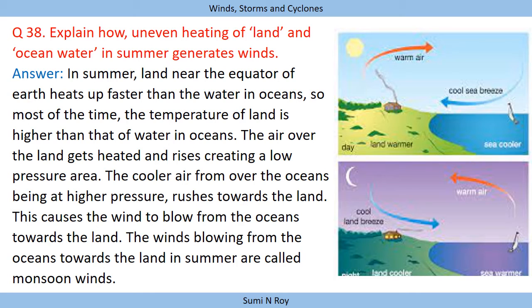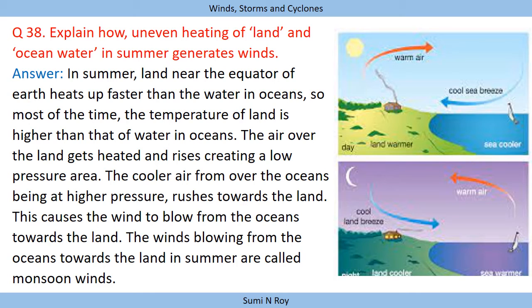The air over the land gets heated and rises, creating a low pressure area. The cooler air from over the oceans, being at higher pressure, rushes towards the land. This causes the wind to blow from the ocean towards the land. These winds blowing from the ocean towards the land in summer are called monsoon winds.